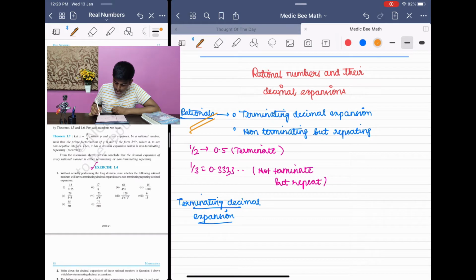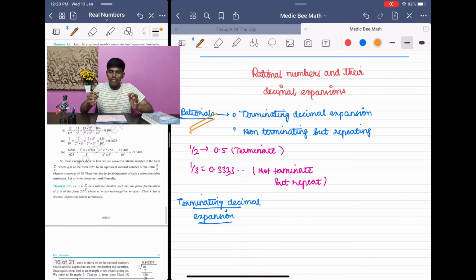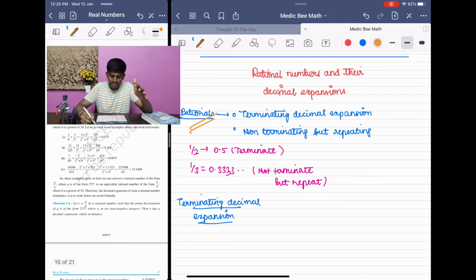A number is said to be a rational number if it is of the form p by q, that we just saw. And what can you comment about the decimal expansion? A rational number will have a terminating decimal expansion. What does a terminating decimal expansion mean? If you get a rational number in the form of a fraction and divide it using the long division method, the quotient you get will have a terminating decimal expansion. That is, after the point, the number will terminate at some point of time. It will not go on to infinity.